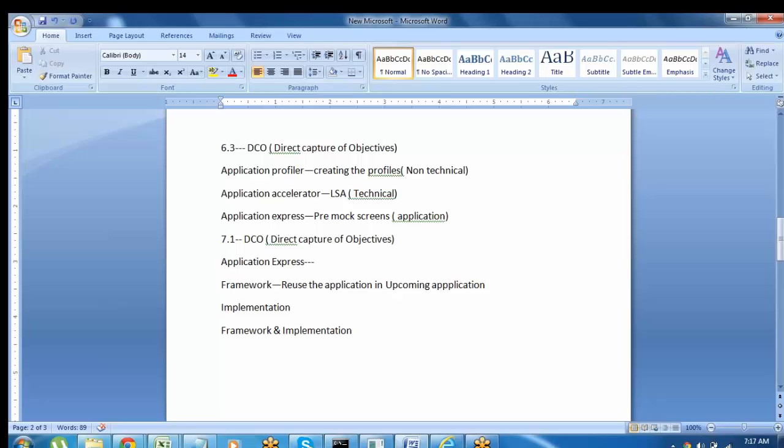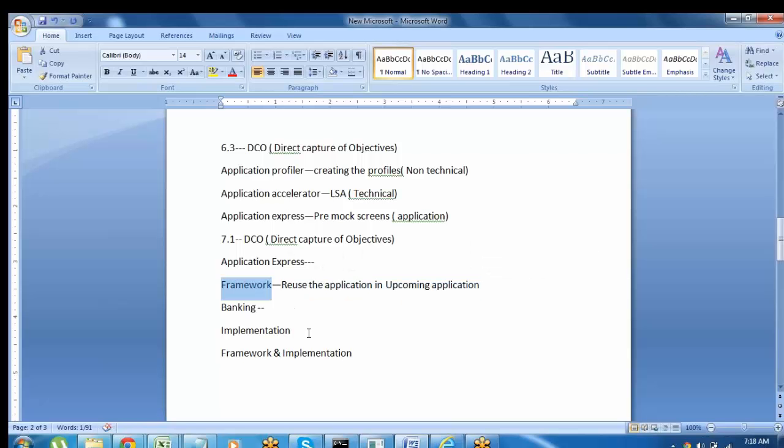Because every application is one framework, right? For example, let's think this is a banking application. It is saved as one framework. Suppose in the future they are developing some other banking application. Instead of developing it from scratch, if you take any banking application, maximum code will be the same. So they will choose the existing framework, means they will reuse this application code in the upcoming applications. So whenever you want to develop your application in this layer, you can choose a framework.